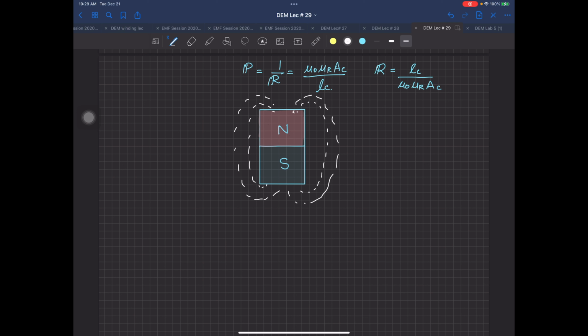Maybe it's a case in this way, that maybe in this section or maybe in this section the domains are not better aligned. So maybe the flux has to flow like this over here or like this over here. So maybe the reluctance changes over there. Or maybe if it is homogeneous, the flux is having some resistance over there. So technically over here this material has to have a magnetic reluctance over here.